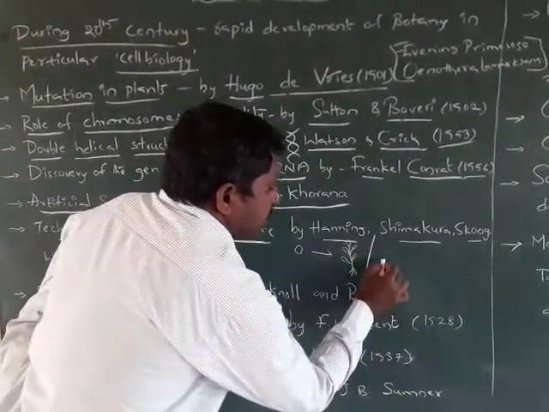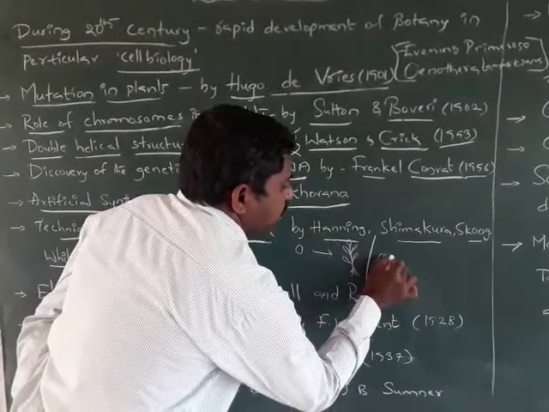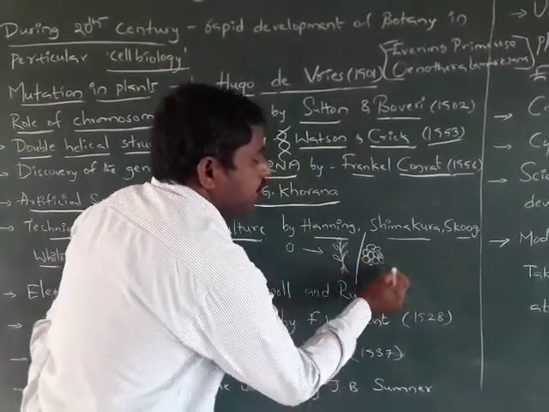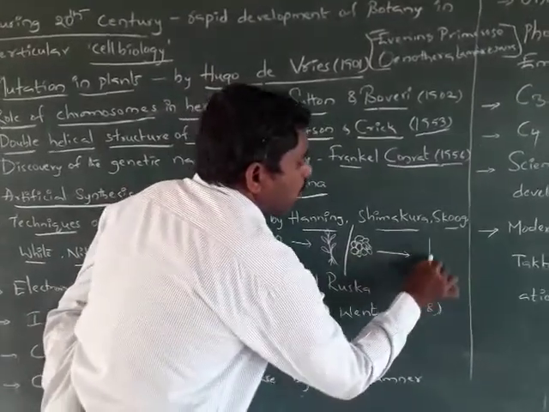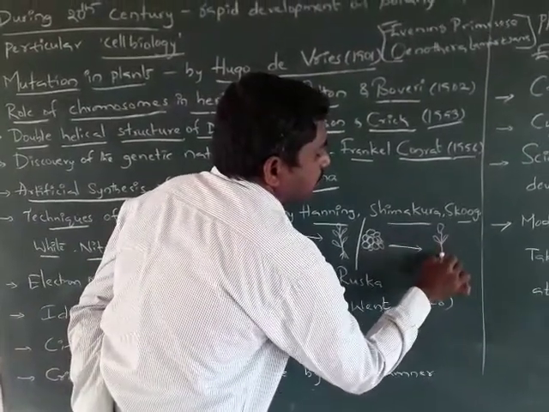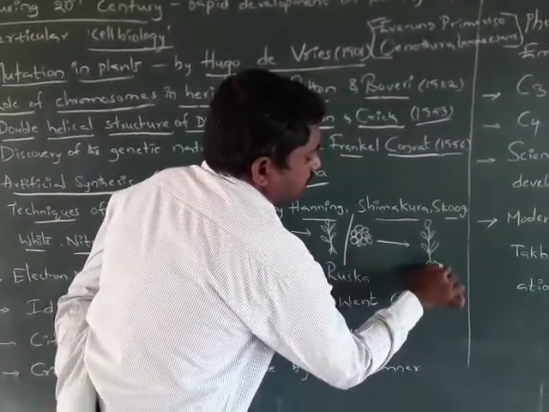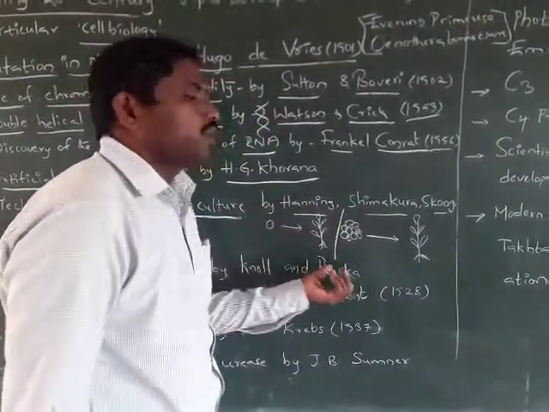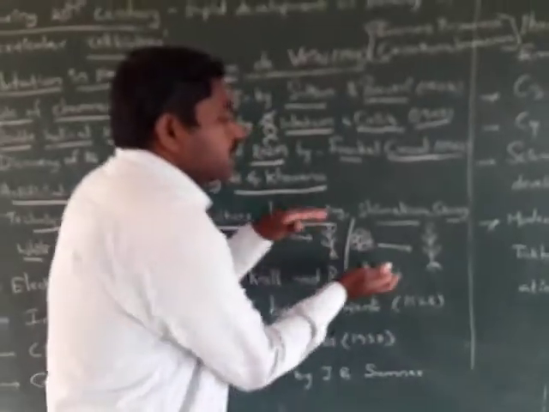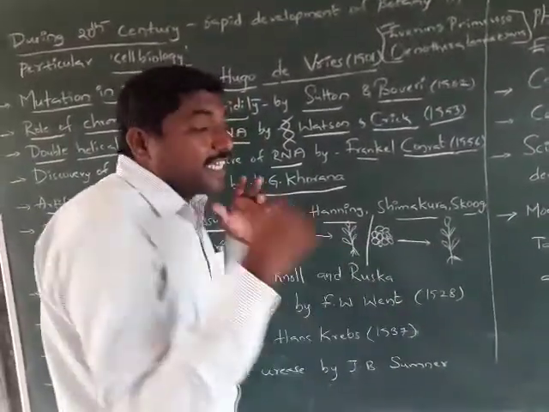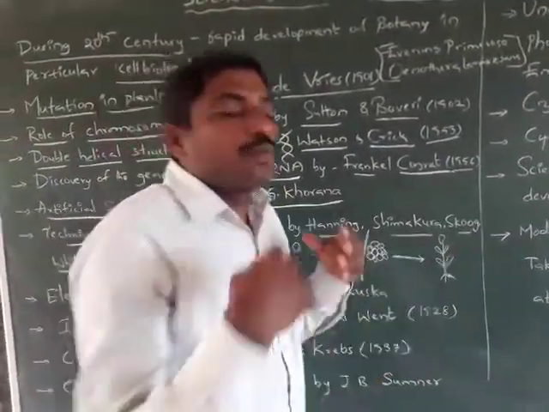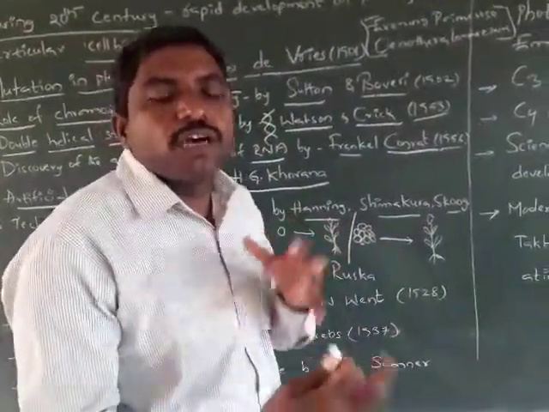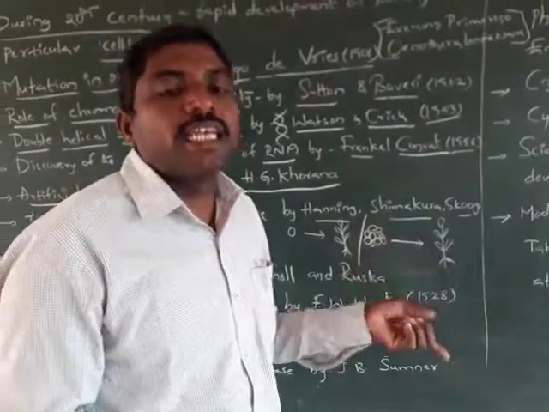A group of cells is called a tissue. A single tissue or a single cell which will produce a whole plant, that is called tissue culture. That is the ability to produce the whole plant from a single cell or a tissue.